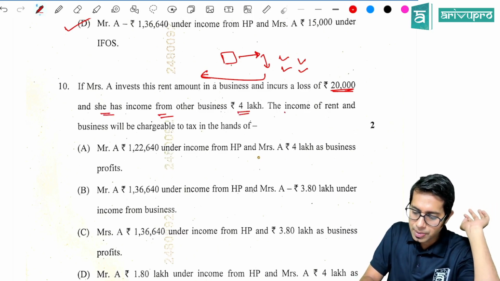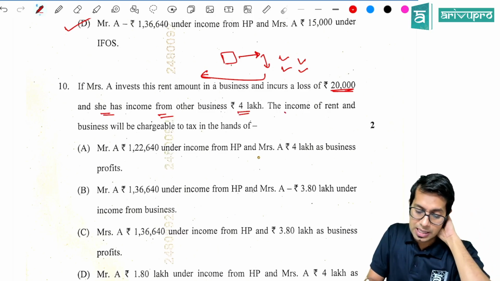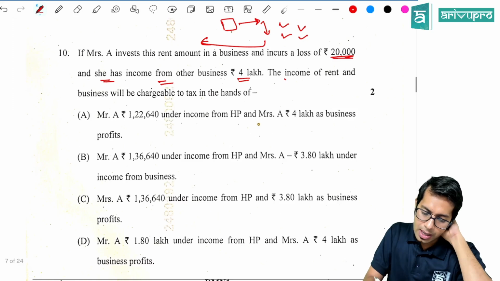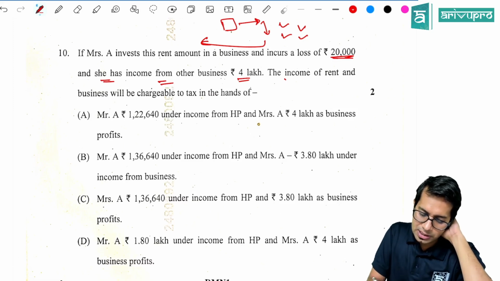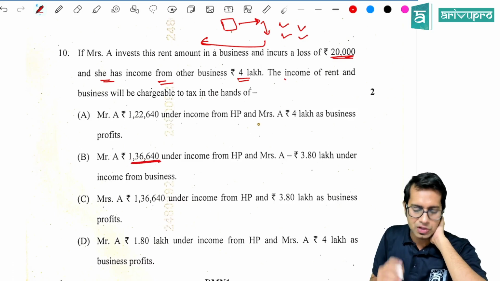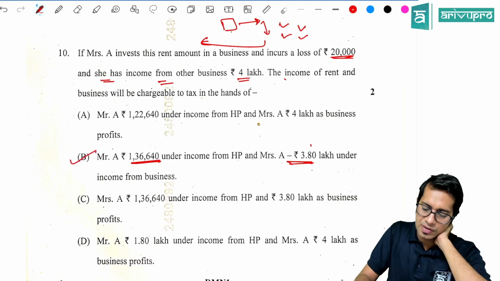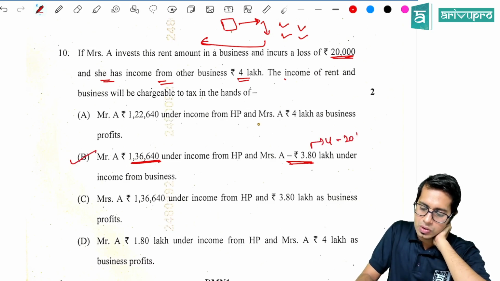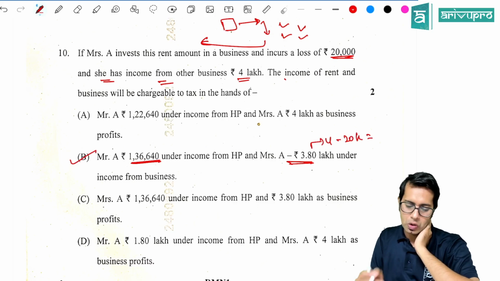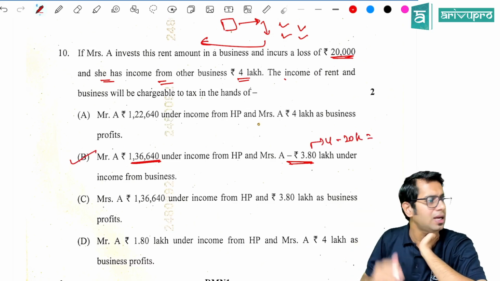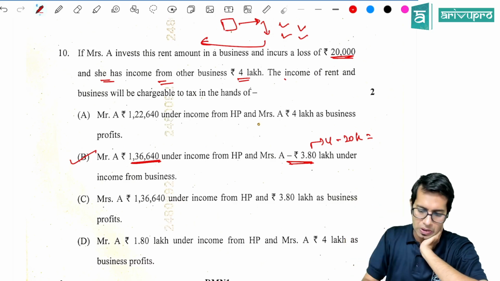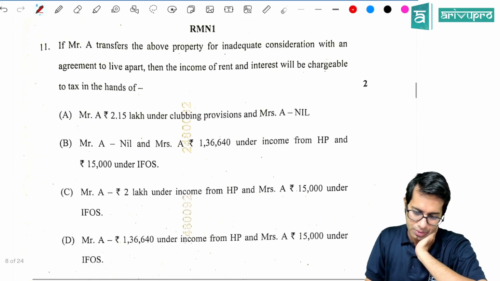The income of rent and business is chargeable to tax in the hands of, so 1,36,000 is the rental income, which will be taxable in the hands of Mr. A, and Mrs. A's business income will be 4 lakh minus 20,000 rupees, which is 3,80,000 rupees. So option number B is the right answer. I don't know what is the option in your question paper. You just have a look into that.